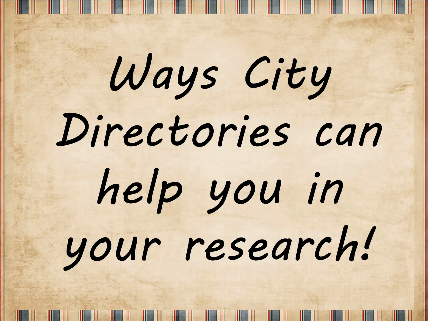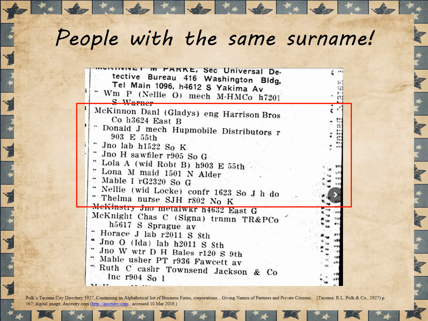Today we'll talk about some of the clues directories can hold for us and techniques and strategies for finding those clues. Perhaps the most obvious clue is to look for people with the same surname. There are many McKinnons living in this particular area, and only a couple of them live in the same household. But that doesn't mean that they're not all related. They may be cousins, aunts and uncles, or maybe have a more distant relationship. It's something to really check out.